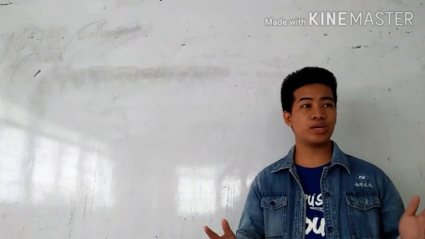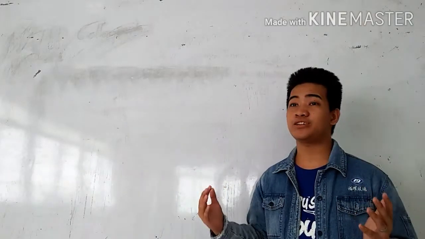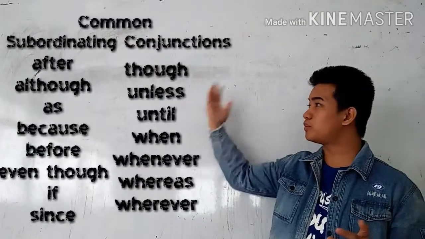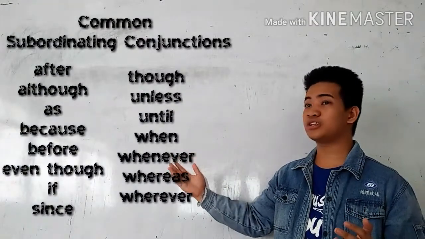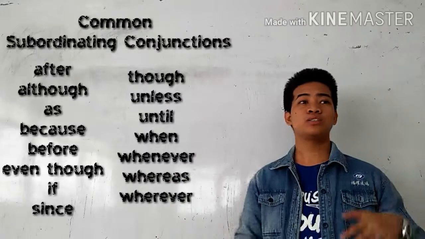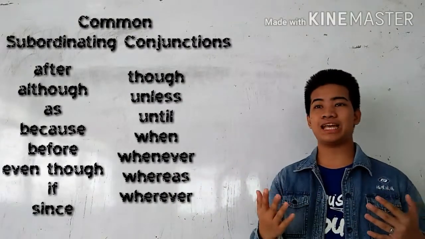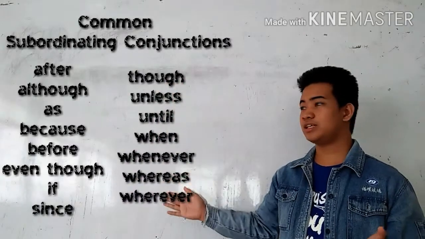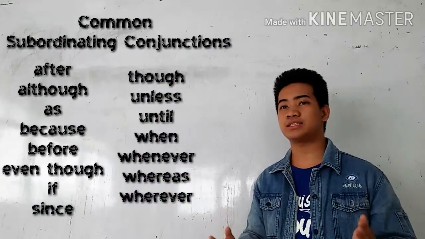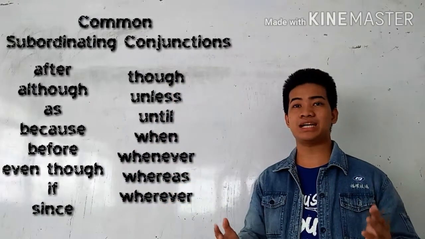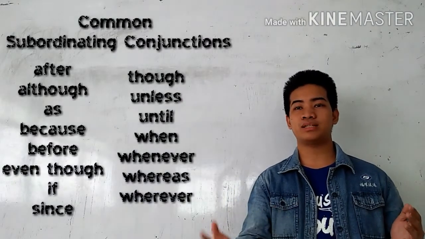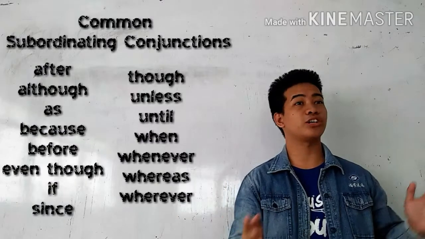A dependent clause usually contains subordinating conjunctions. And these words are some of the most common subordinating conjunctions used. So to be able to easily identify a dependent clause, there are words that connect them, or are placed at the beginning of it, in order for you to identify if it is a dependent clause or not.